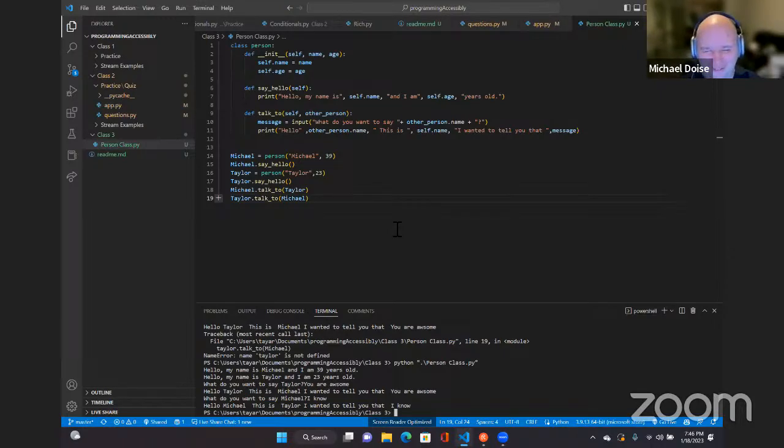Isn't that neat? Yeah. So we just used class. We created a small dialogue using classes, input method, and other things like that. Wow.